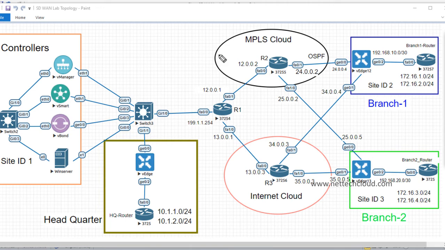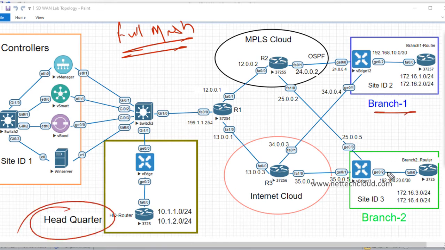And another important point I must discuss here before I go and show you a very quick demonstration of all this, vManage and controllers and all that. Another important point to understand in SD-WAN is that by default it is a full mesh topology. Even if there is one headquarter and two branch sites, by default there is no hub and spoke topology.